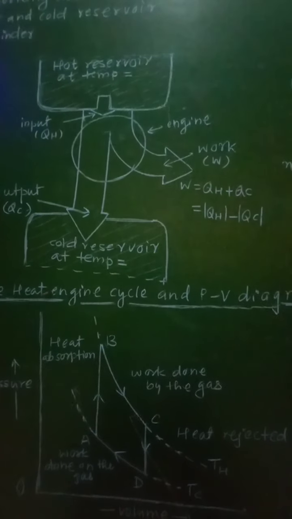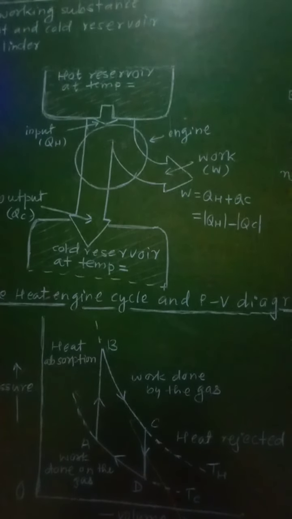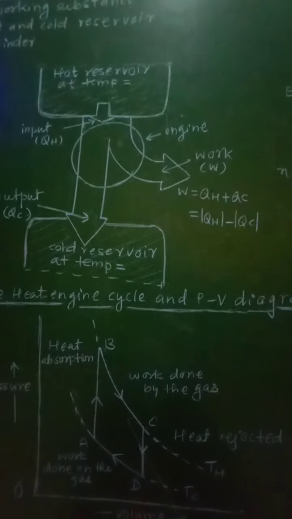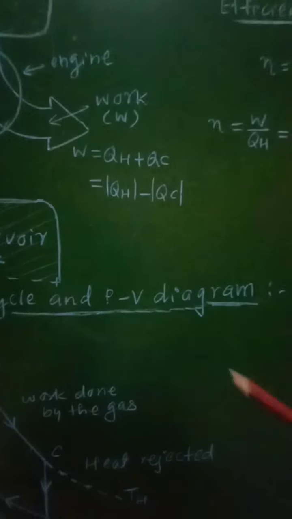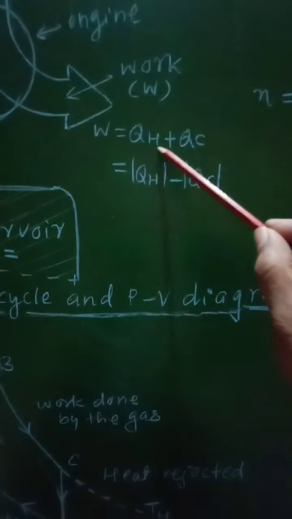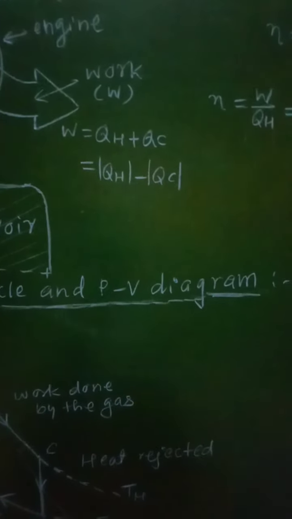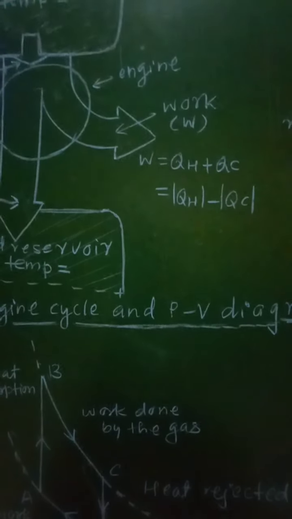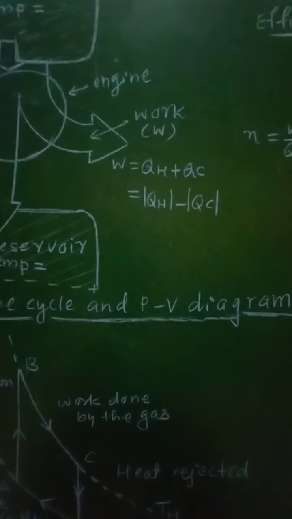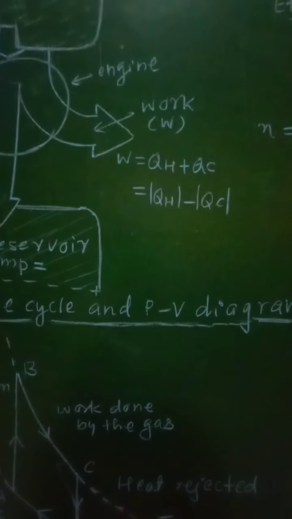Then the net heat Q absorbed per operating cycle will be given as W is equal to QH plus QC, that will be the heat absorbed, and again it will be given as magnitude of QH minus magnitude of QC.